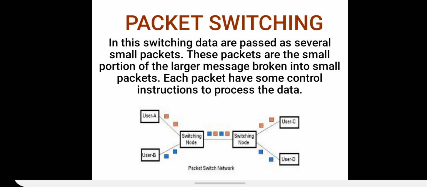These packets are the small portions of larger messages broken into small packets. Each packet has some control instruction to process the data. As you can see in the diagram, user A and user B are sending the information in the form of packets, and it is reaching the destination user C and user D.